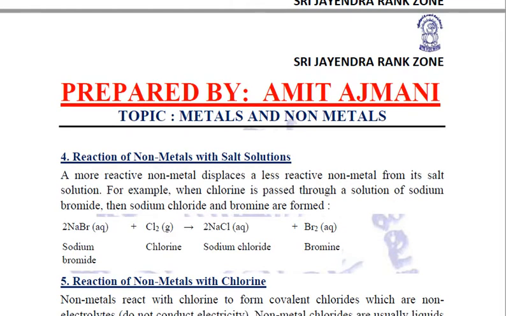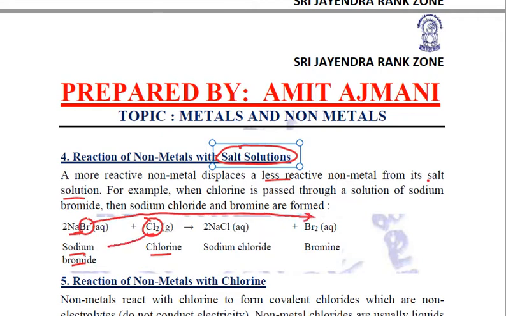Next chemical property is reaction of non-metals with salt solutions. Just like metals, the same case happens with non-metals also. A more reactive non-metal will displace a less reactive non-metal from its salt solution. Taking an example, sodium bromide reacts with chlorine. Now chlorine and bromine are both non-metals, but chlorine, being more reactive, will displace bromine and form a salt solution of its own with sodium, that is sodium chloride. Clear?